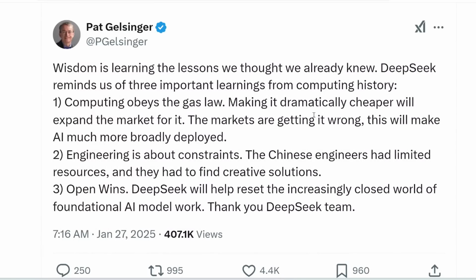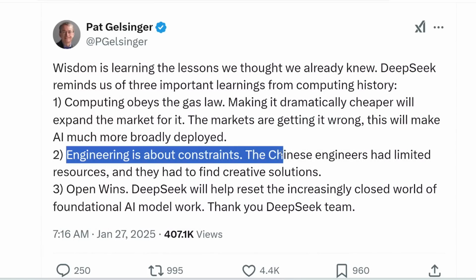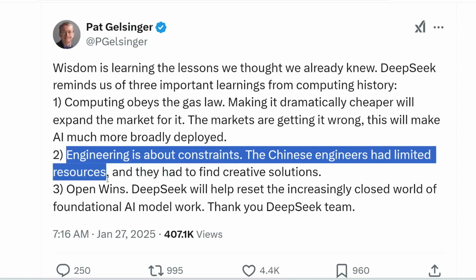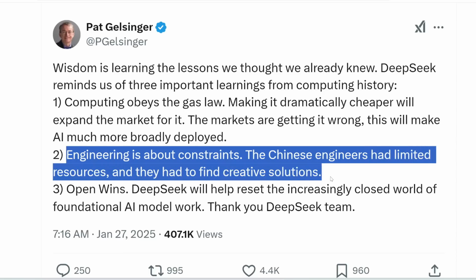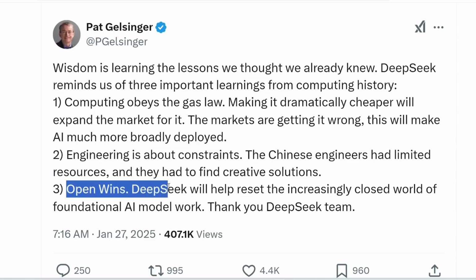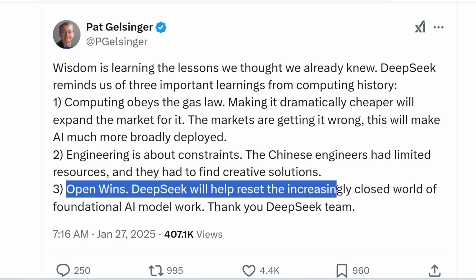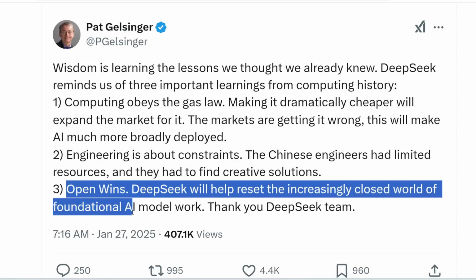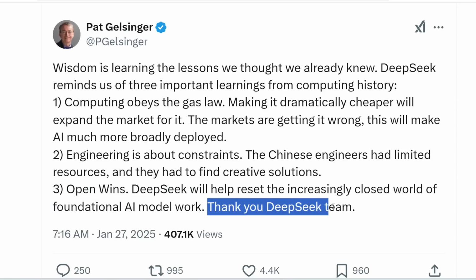Here's what the former CEO of Intel has to say. Engineering is about constraints. The Chinese engineers had limited resources and they had to find creative solutions. Open wins. DeepSeek will help reset the increasingly closed world of foundational AI model work. Thank you, DeepSeek team.